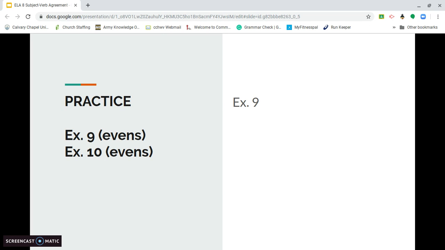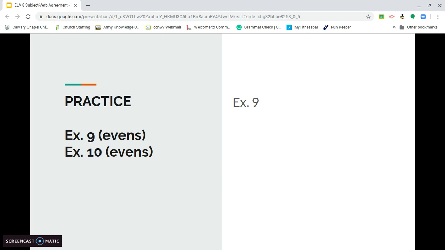And that is the end of that, and we're just to the practice. Again, this has all been reviewed, so I know it's not worth spending a crazy amount of time on, but I do want to cover it with you just because it's really important. So exercise 9, it asks you to write the correct form of the verb in parentheses.